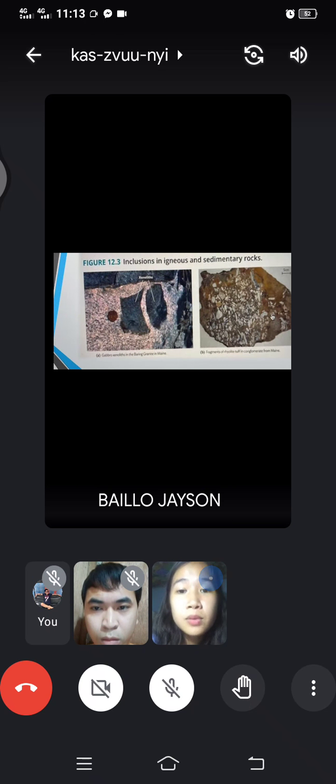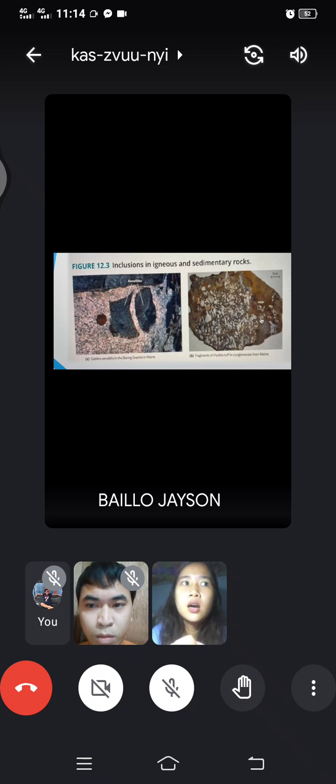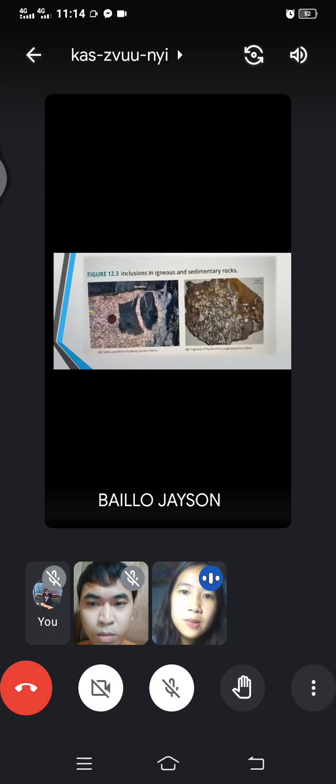The dark one is the oldest rock, and it was covered by a younger rock. That's what we call inclusions. The older rock was covered by the younger one, and that older one is also a mineral. So that's what we call the principle of inclusions. So next slide.